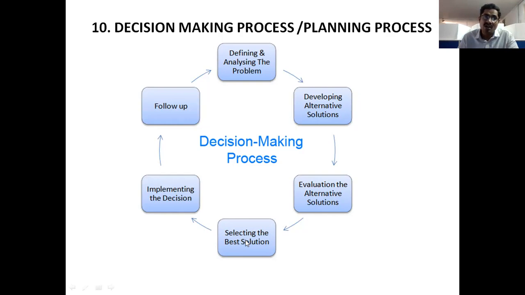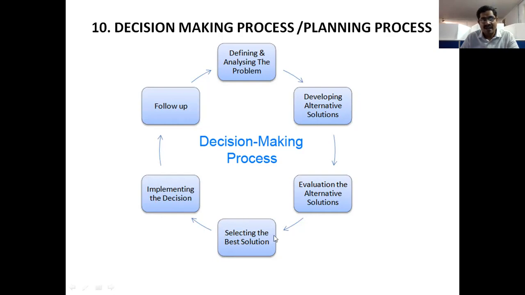After selecting one best solution, we will enter the implementing decision for this selected best solution. Listen carefully. After selecting the best solution, we need to implement this solution or alternative to solve the problem of the company.